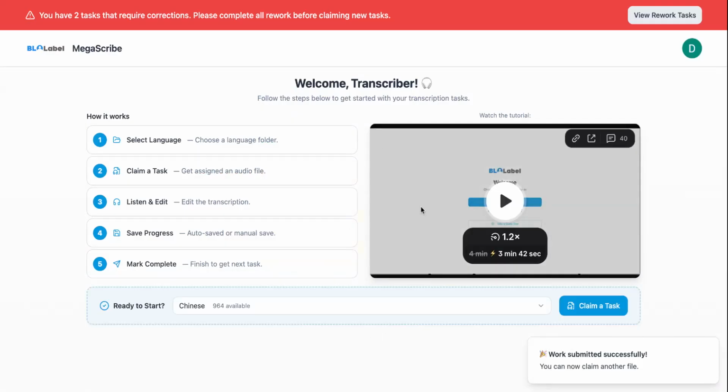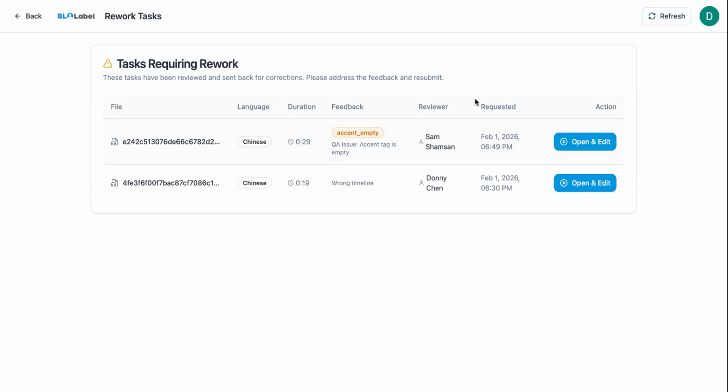And then it will bring us back to here. Once you are on the landing page, you can view rework tasks. This will show you tasks that you have submitted which need to be modified or fixed. So if we click on view rework tasks, we can see which issues we have, and then we can open and edit it. For this situation, it says QA issue, accent tag is empty.